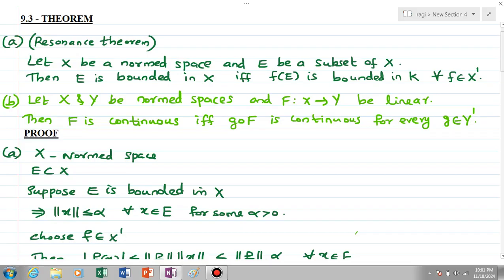The statement is: let X be a normed space and capital E be a subset of X. Then E is bounded in X if and only if f of E is bounded in K for every f element of X'.